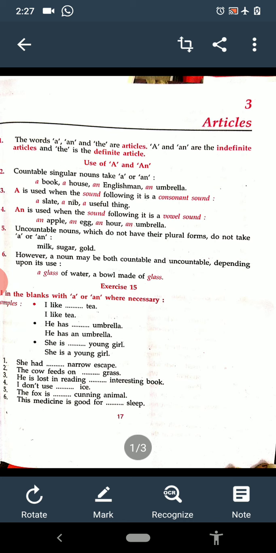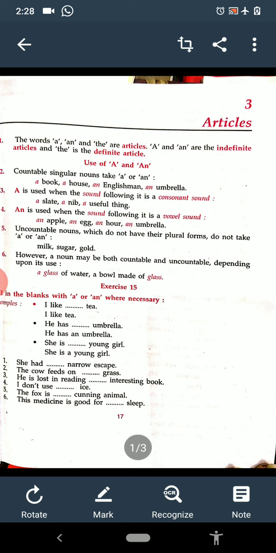It is on your book, it is on your screen. I think you have done it yesterday, so let us tally it. First of all, see the examples are there. I like dash tea. See in the question it is written, fill in the blanks with a or an where necessary. Only we have to fill where a or an is necessary. If it is not necessary, then make a cross, or you may write a dash or leave it blank.